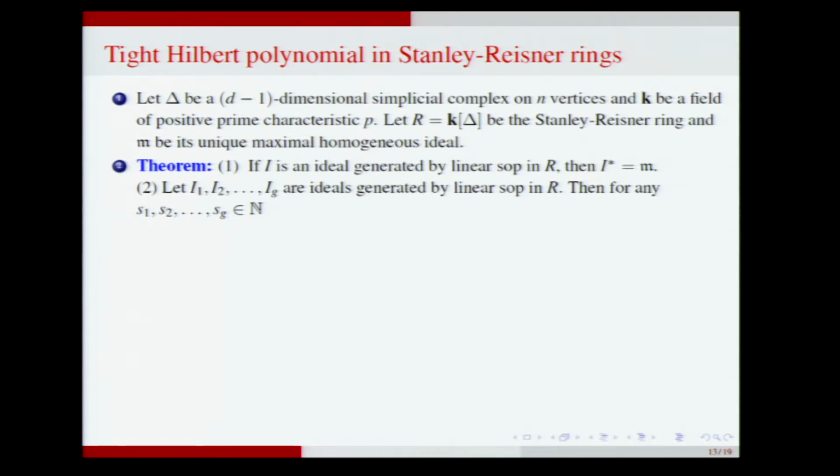If you go mod those, the ring becomes a polynomial ring, and in a polynomial ring, every ideal is tightly closed. So because of that, we prove that I star is a maximal ideal. And this is also true for power products. If G ideals are generated by linear system parameters, then for any S1 up to Sg, the tight closure of this power product is the same power of the maximal ideal. And so this will allow us to calculate the